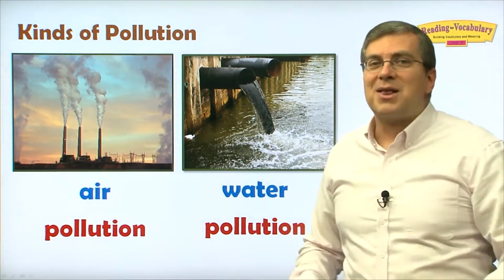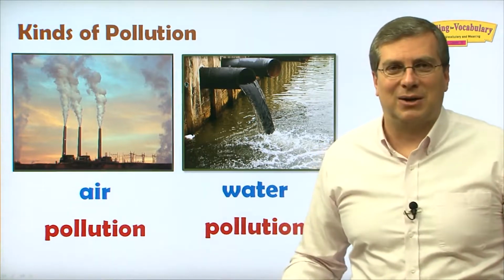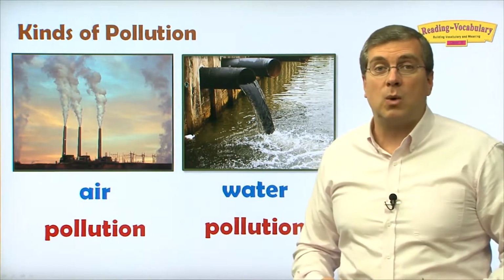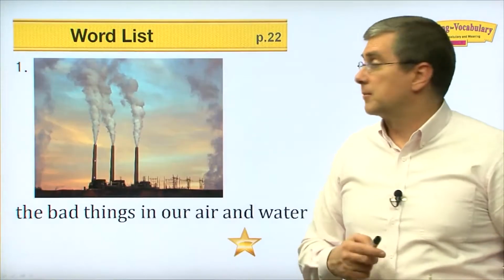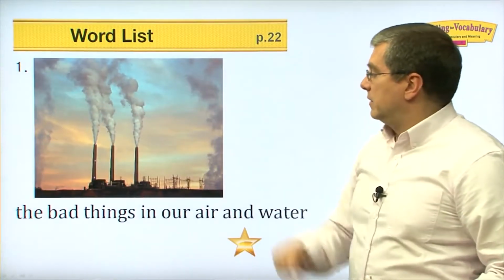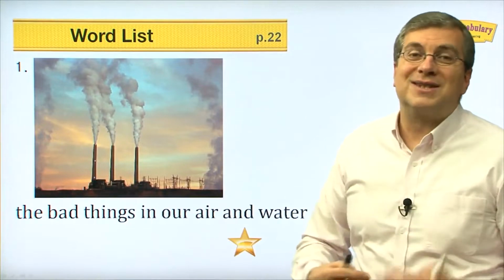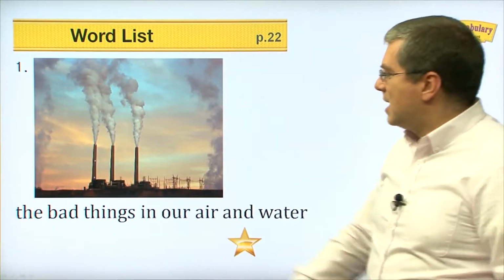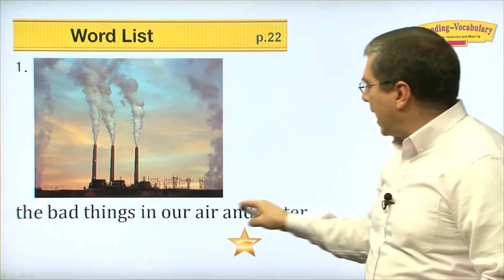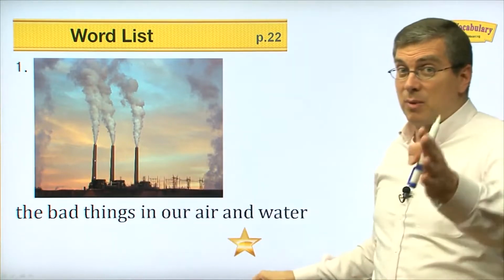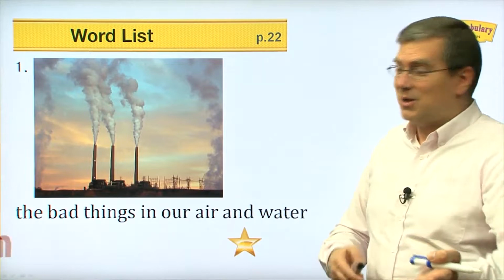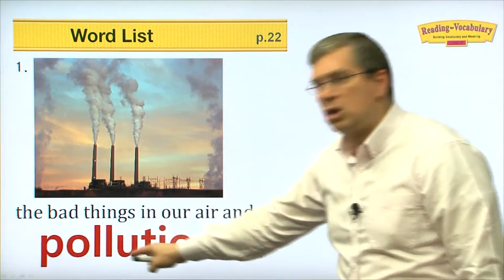But first, let's build our vocabulary, right? Let's look at some vocabulary words to help us talk about these issues. The first word we're going to talk about, we've already seen it. I just talked about it. The bad things in our air and water, right? Do you remember? Just a couple seconds ago, we were talking about pollution.